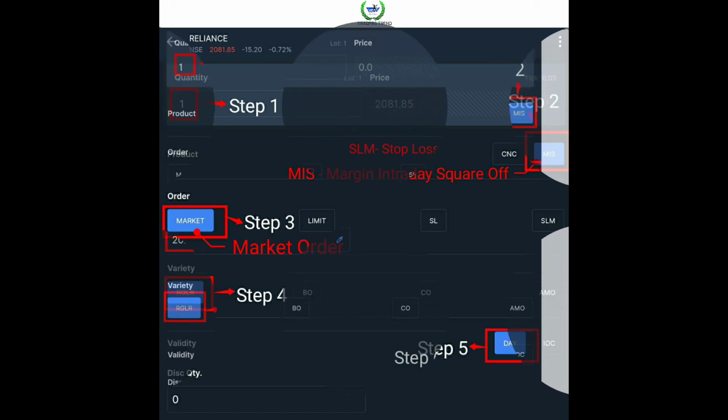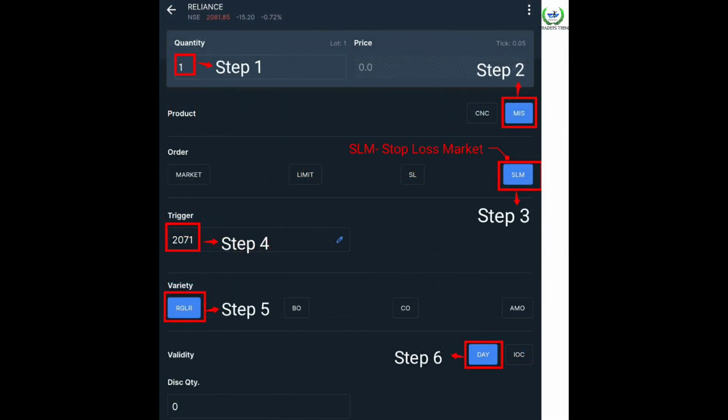And the next one is stop loss market. The same steps apply, but you have to select stop loss market, and you have to type the trigger amount, how much my stop loss is from the buying point. I bought at 2000, so you have to select your trigger price.